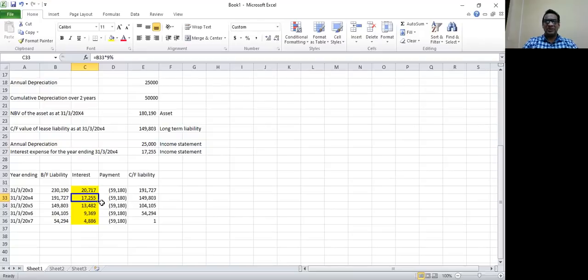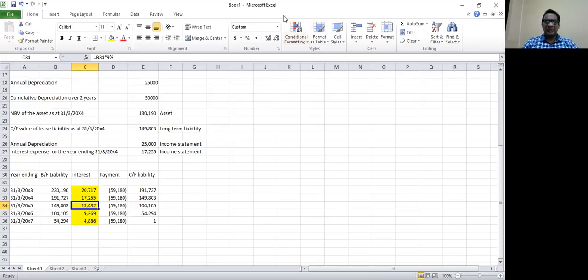That has to happen. That is why you can see in the first year interest is 20,717, second year 17,255, third year 13,482, and it gradually reduces to 4,886 in the final year. It has to happen for the simple reason we are making a payment for the lease liability. Since we are paying the lease liability, the interest calculation should gradually reduce. So for the last year, you can see it is a very small amount, 4,886. So this is the answer for the first question.